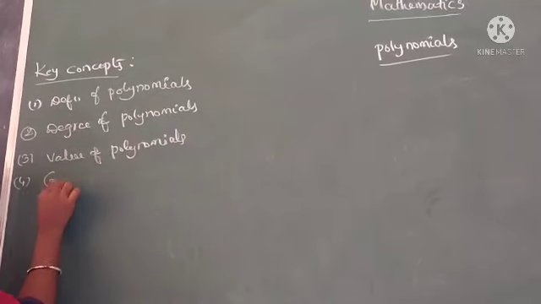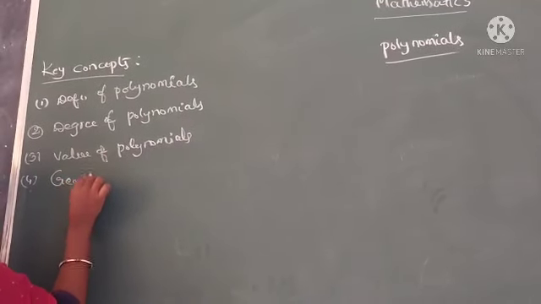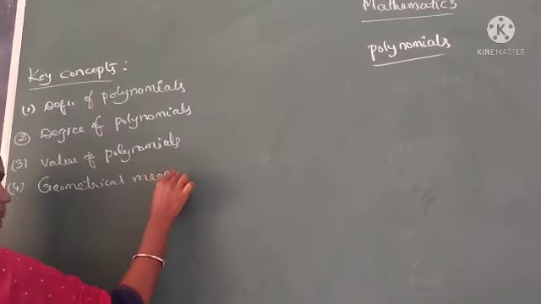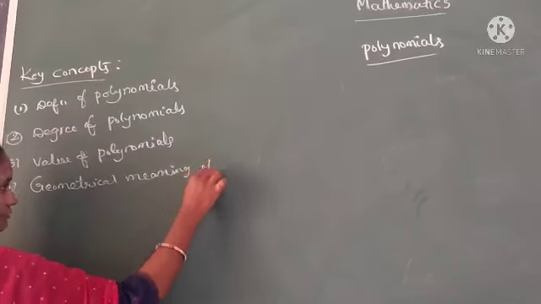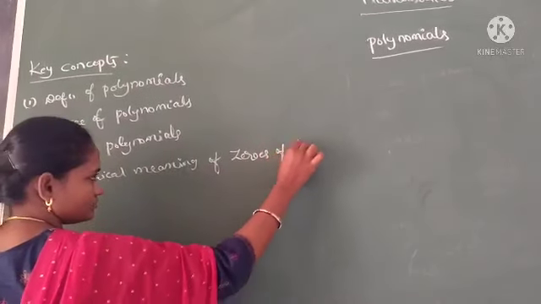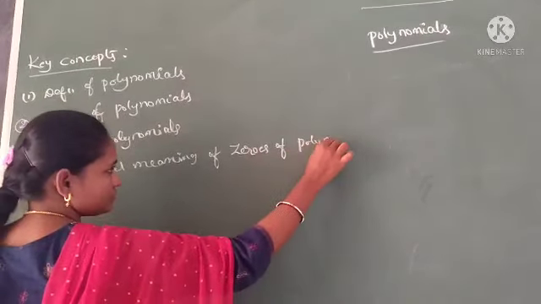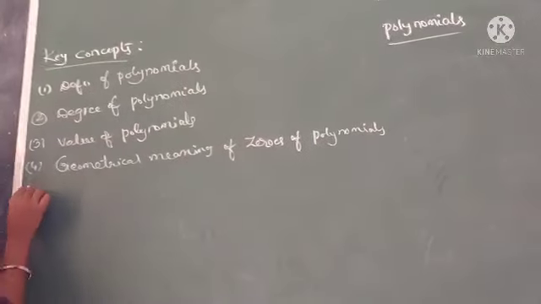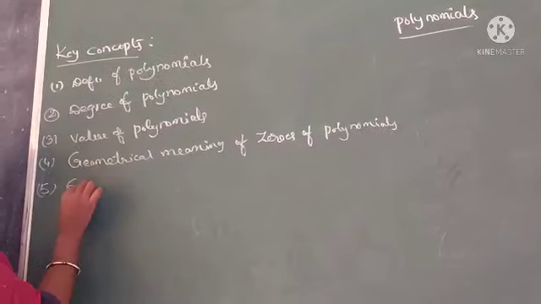Fourth one, geometrical meaning of zeros of polynomials. Fifth one, graphical representation.